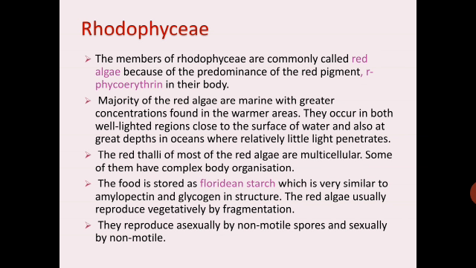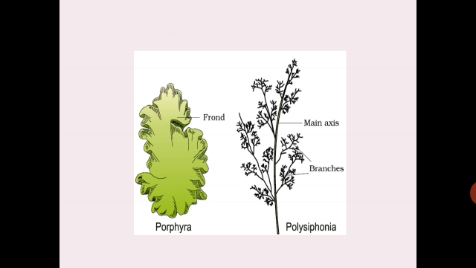They have complex body organization. Stored food is in the form of floridean starch, which is similar to amylopectin and glycogen in structure. Vegetative reproduction is by fragmentation, asexual reproduction is by non-motile spores, and sexual reproduction is by the formation of gametes. So these are the characteristic features of Rhodophyceae. These are the examples of Rhodophyceae: Porphyra and Polysiphonia are examples for the Rhodophyceae members.